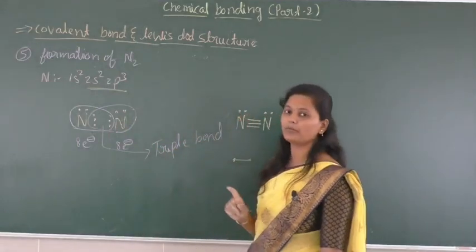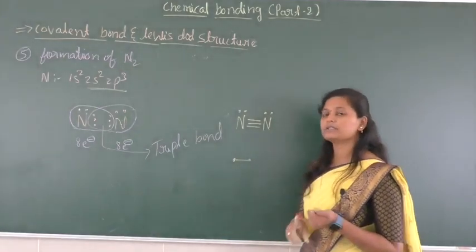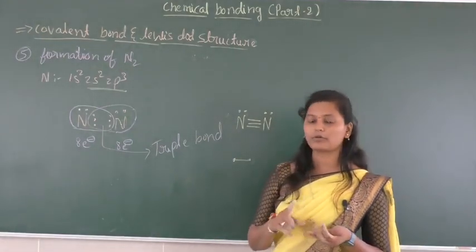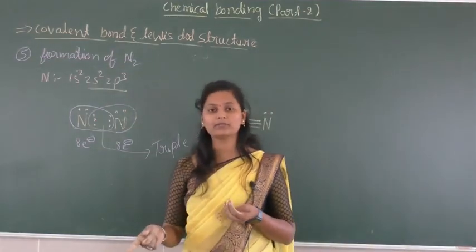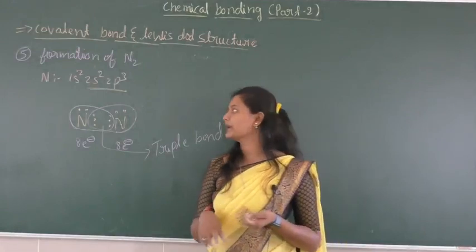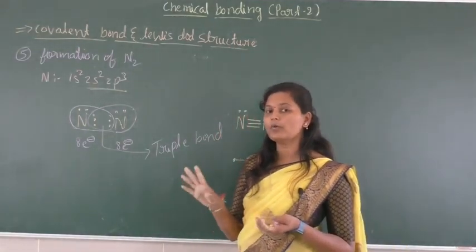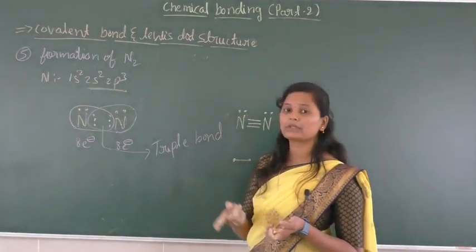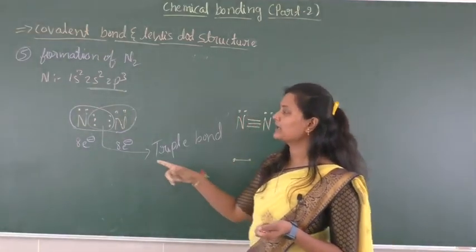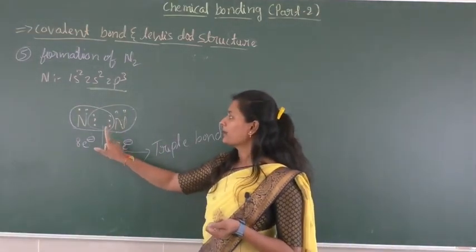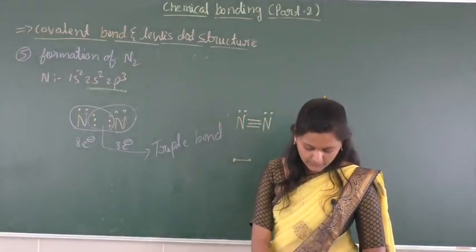So we discussed the Lewis dot structure of the Cl2 molecule, and also the Lewis dot structure of the water molecule, a homonuclear molecule and a heteronuclear molecule. Next we also discussed the Lewis dot structure of the CCl4 molecule. Then we discussed the Lewis dot structure of carbon dioxide, CO2, and of the N2 molecule. Now you have to write the Lewis dot structure of ethyne.